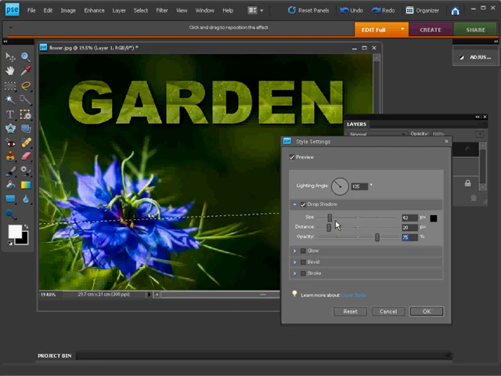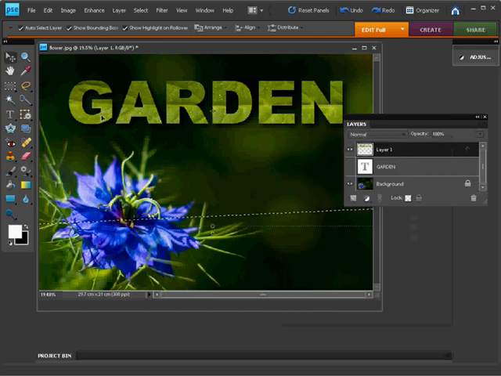The other two sliders, size and distance, fairly self-explanatory. The size is how big the drop shadow is compared to the text there, and round about sort of 50 pixels or so should be okay with this size image. Then we've got distance, which is how far the drop shadow is from the text. You can see you can move it away from the text or have it very close to the text. And somewhere around sort of 50 pixels again looks pretty good on this image. Maybe a little less than that. Perhaps we'll drop down to, I've got 38 there, which looks pretty good. Once you're happy with the edited style settings, just click OK.